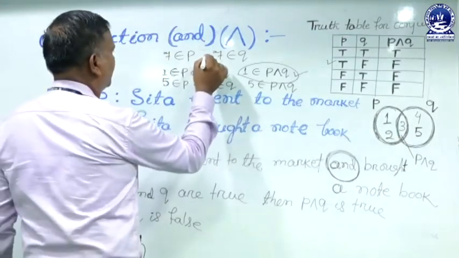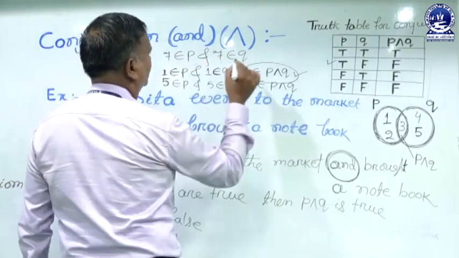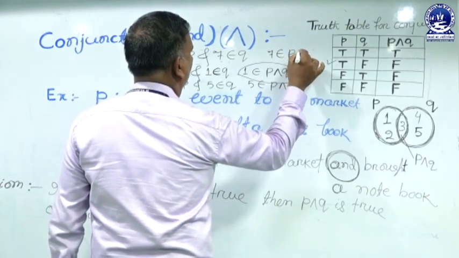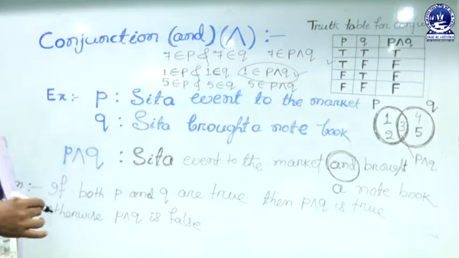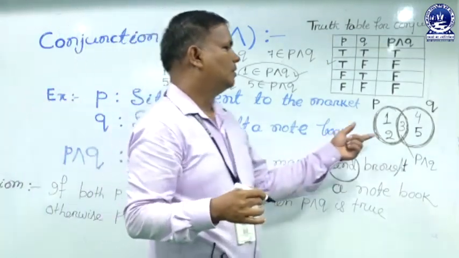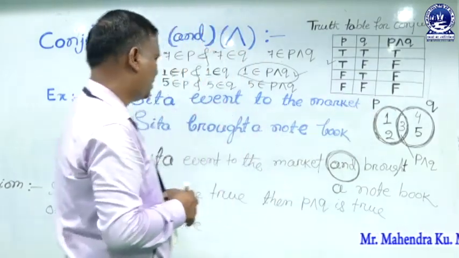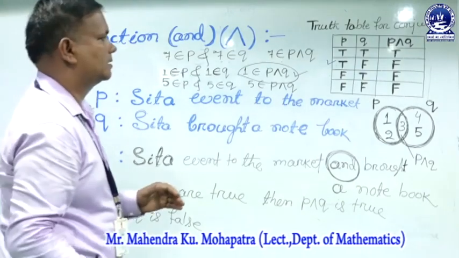If we combine these two statements by the word and, 7 belongs to both P and Q, or P conjunction Q, which is also false. So the truth table is correct according to this axiom by the practical evidence.